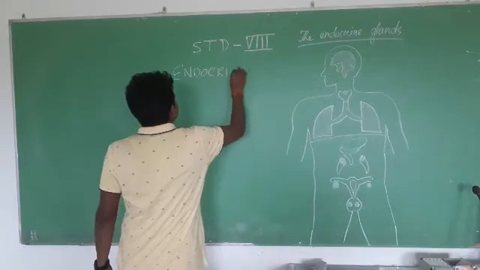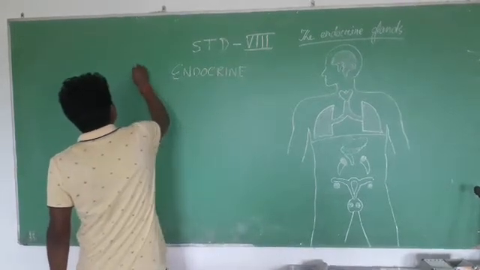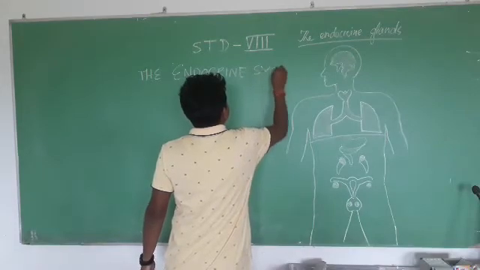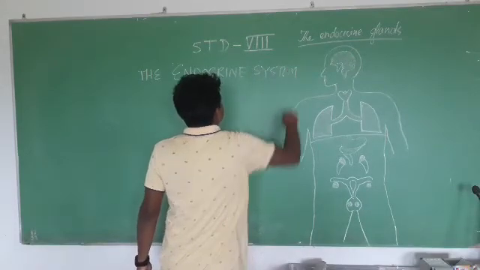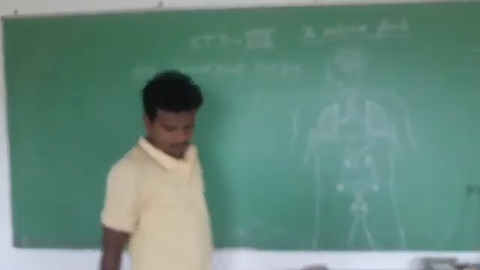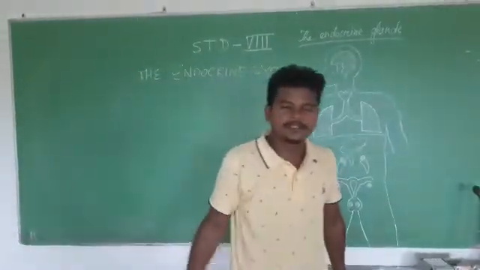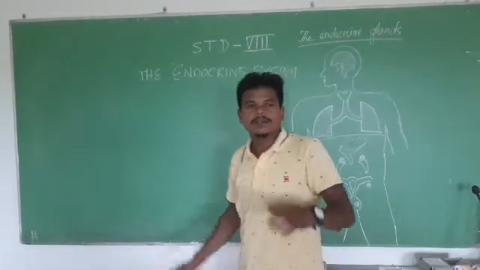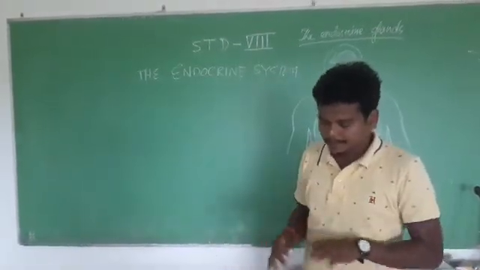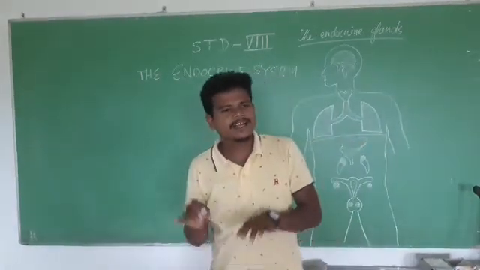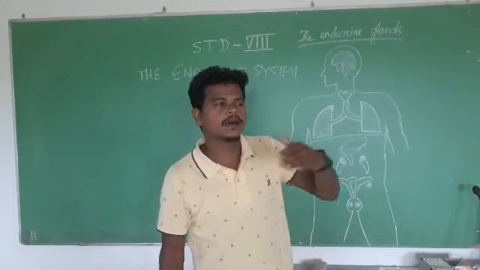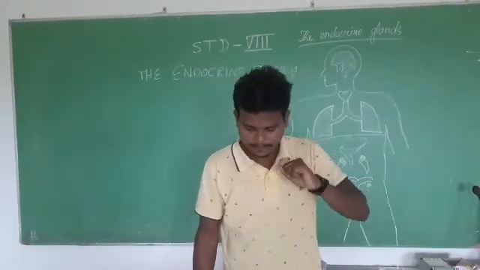Endocrine system. This system consists of several glands scattered over the body, and these glands are called the endocrine glands.